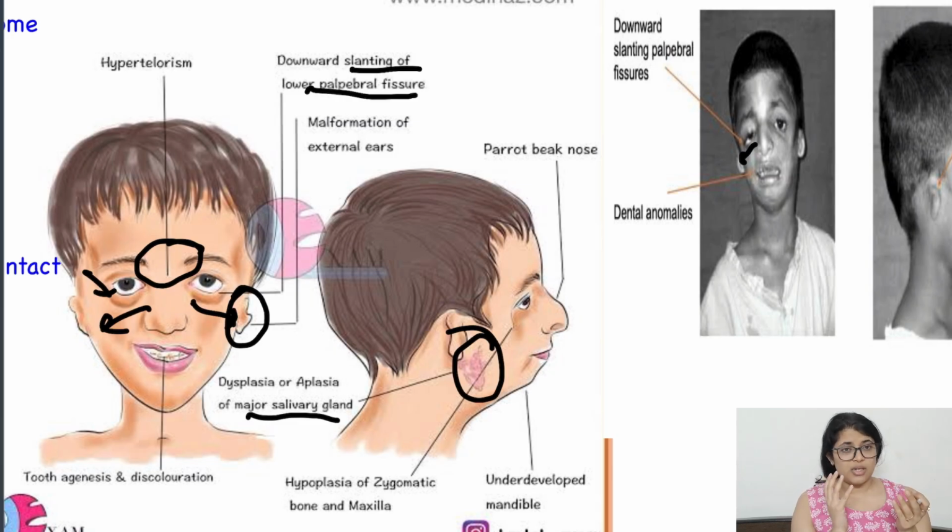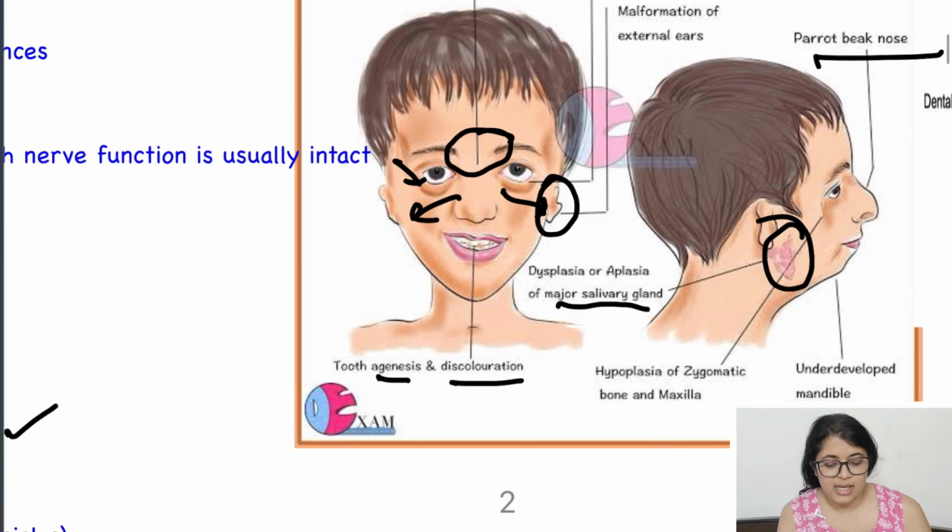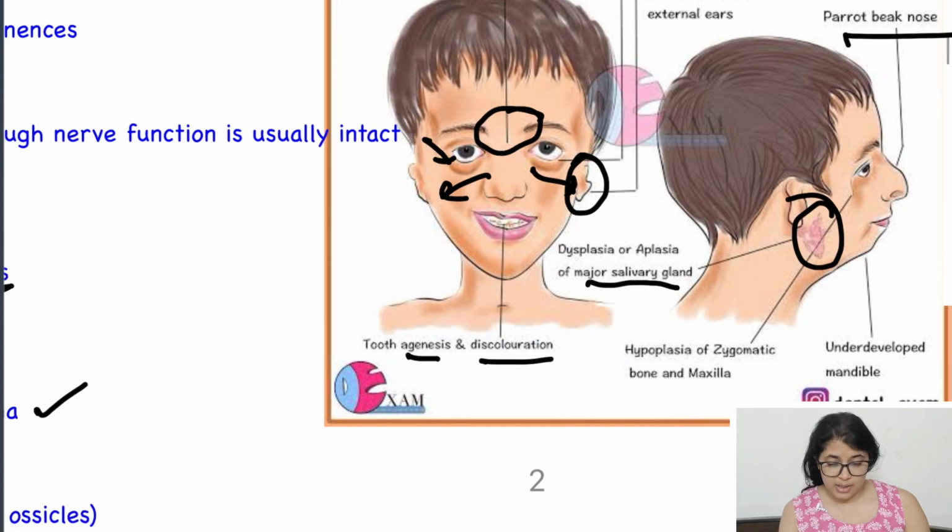In other syndromes we discussed earlier, we saw a prognathic mandible, but in Treacher Collins syndrome or Pierre Robin syndrome, the mandible is small, a retrognathic mandible. Then there is a parrot beak nose. What are the dental anomalies? Tooth agenesis or discoloration are the common dental anomalies, along with cleft palate.